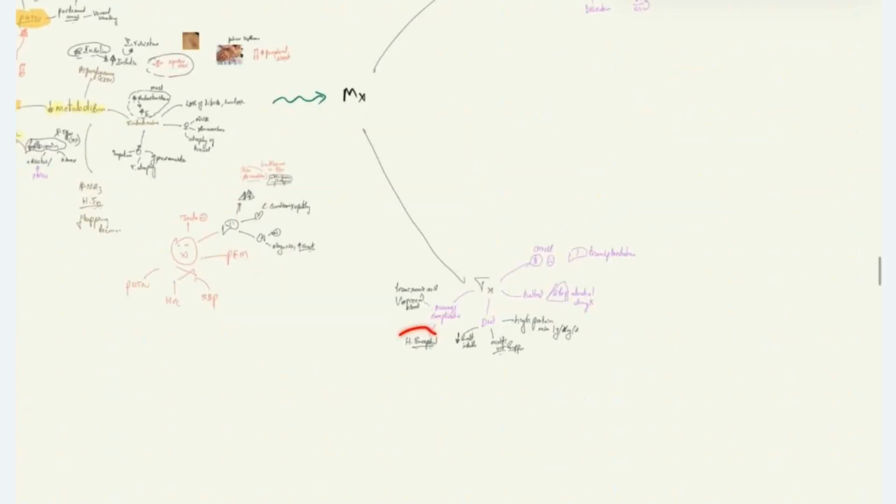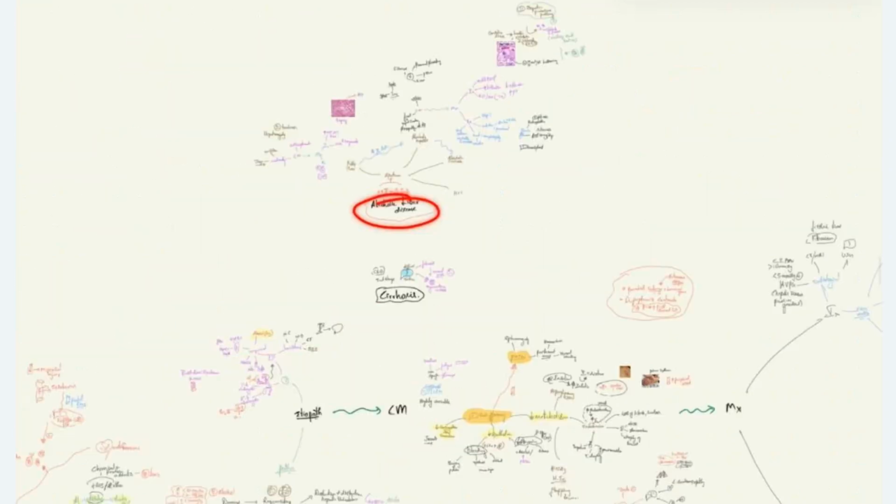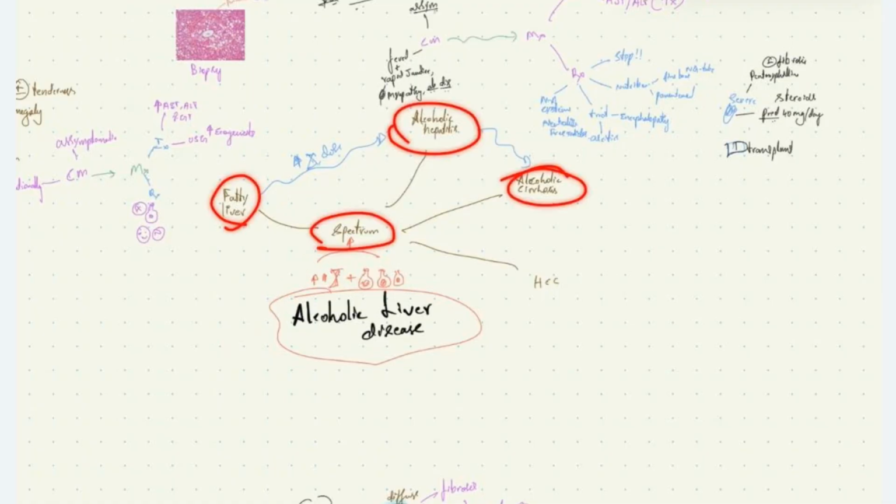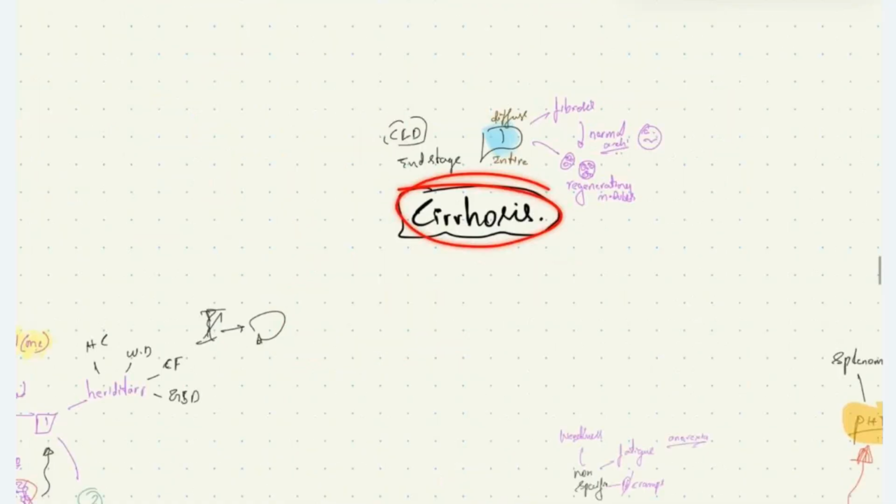To summarize, the alcoholic liver disease is a disease caused by chronic excessive intake of alcohol, causing a spectrum of diseases like fatty liver, alcoholic hepatitis, alcoholic cirrhosis, and hepatocellular carcinoma. The cirrhosis is the end stage of all chronic liver diseases, characterized by involvement of the entire liver, where there will be fibrosis and impairment of normal architecture of the liver, where we can see regenerating nodules inside the liver.